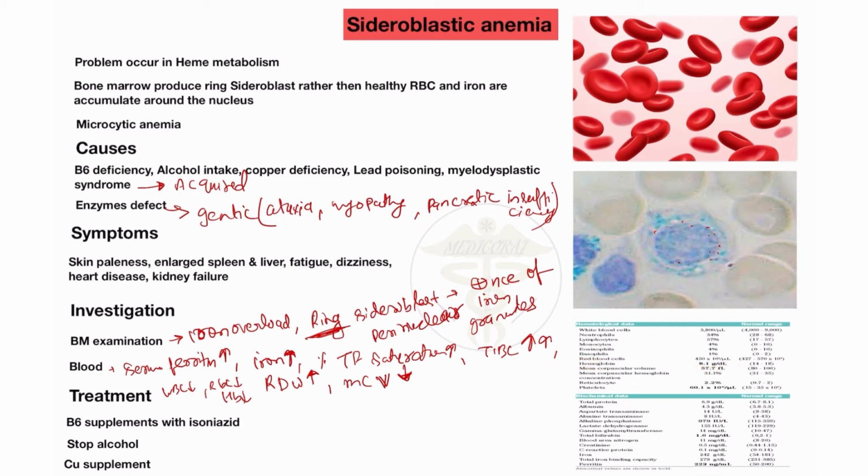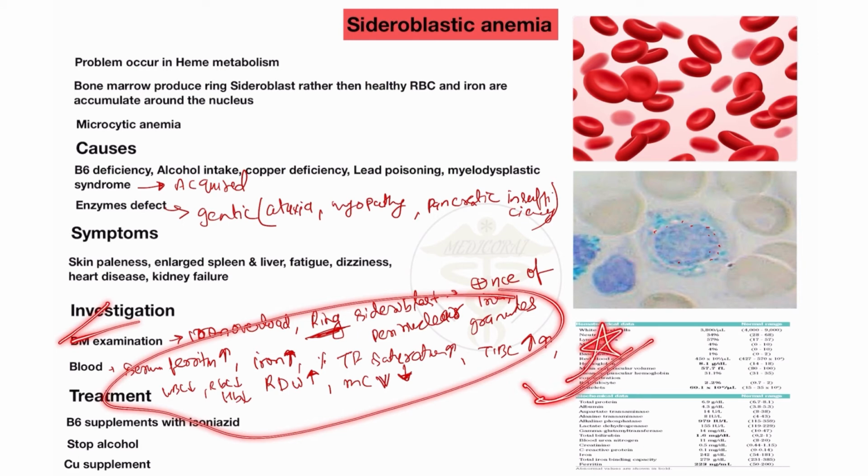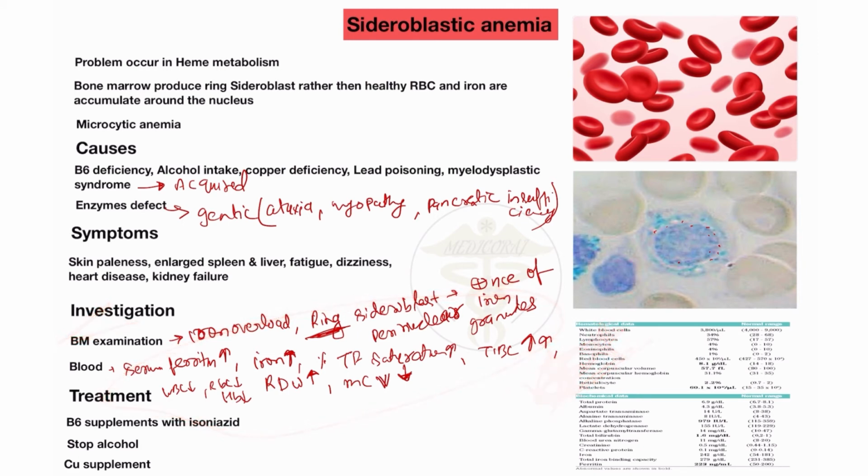But mean corpuscular volume, meaning MCV, in the patient decreases compared to the normal patient. MCV level also decreases in the patient of the sideroblastic type of anemia. So this is the investigation of the sideroblastic type of anemia. Please learn this, and this characteristic ring sideroblast appears in the sideroblastic type of anemia.